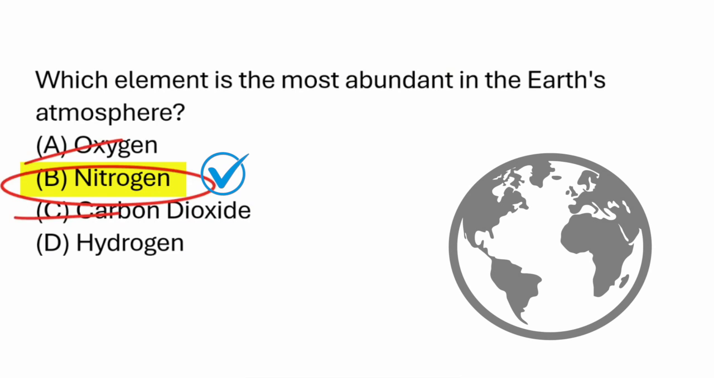And finally, hydrogen. This is the lightest element, and it is present in the atmosphere, but in very small amounts. So hydrogen is incorrect. No other element comes close to nitrogen in terms of abundance in the atmosphere. So the correct answer is B, nitrogen.